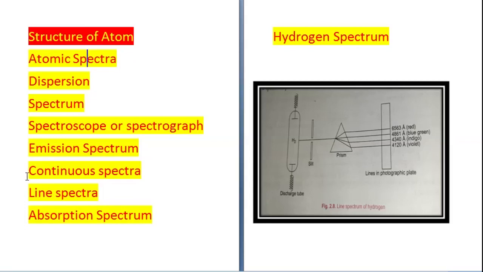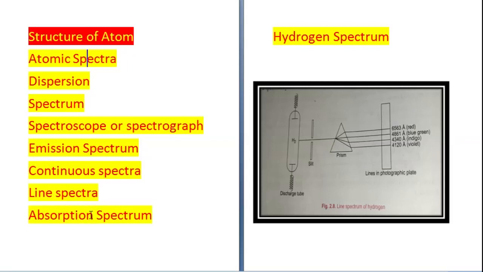The name itself is telling you. Continuous spectrum means that when the light is passed through a prism, the spectrum consists of 7 colors which have no separation among themselves. You cannot separate from where the next color is starting. So that type of spectrum is called a continuous spectrum. This was a continuous spectrum.